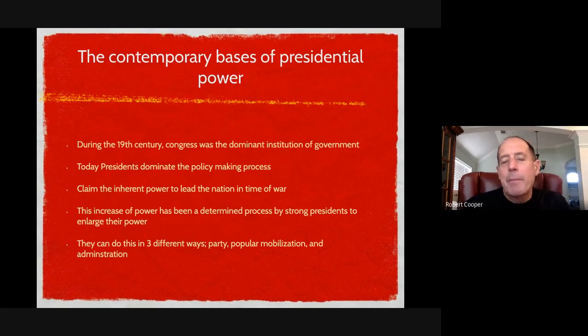Today's presidents dominate the policy-making process. This is not always the case. We've talked about this. In the 1800s, it was really Congress that was more powerful. Teddy Roosevelt's a powerful president. FDR is an even more powerful president. Now the presidents are very powerful. Okay.